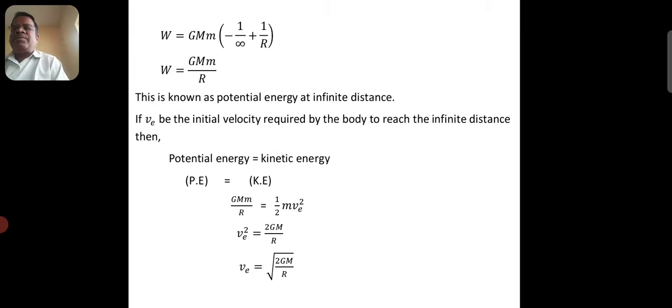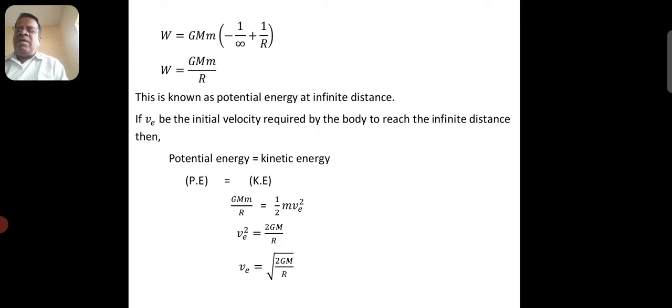Finally, we get work done equals G M m by R. This is known as potential energy at infinite distance. If V is the initial velocity required for the body to reach the infinite distance, then potential energy equals kinetic energy.